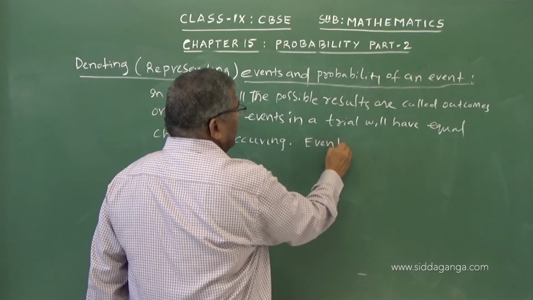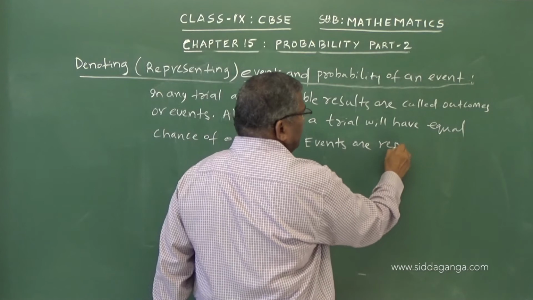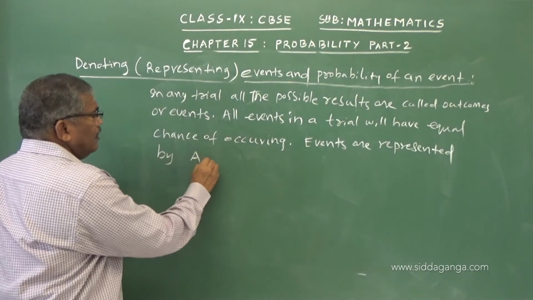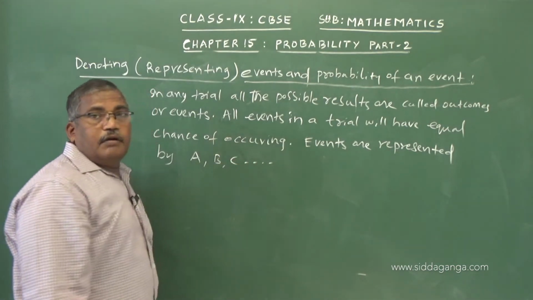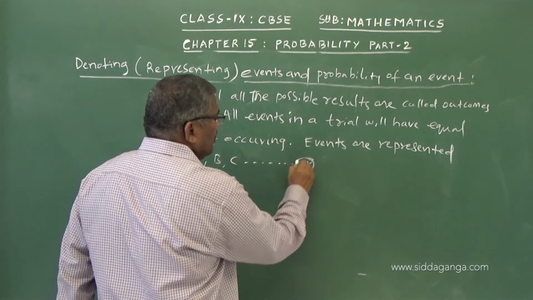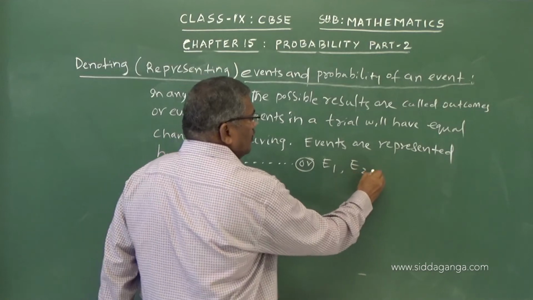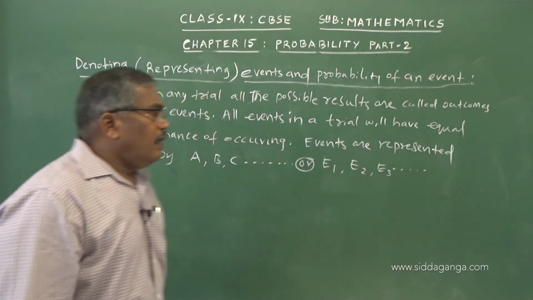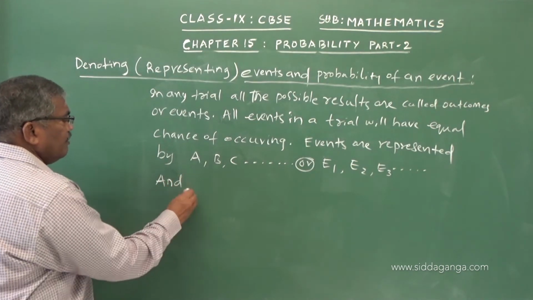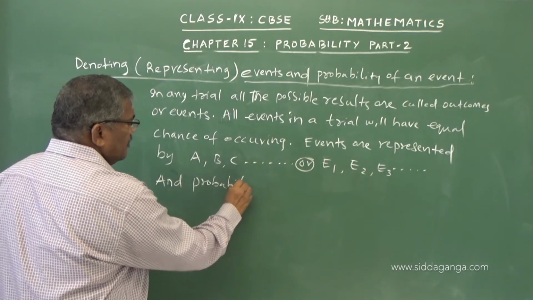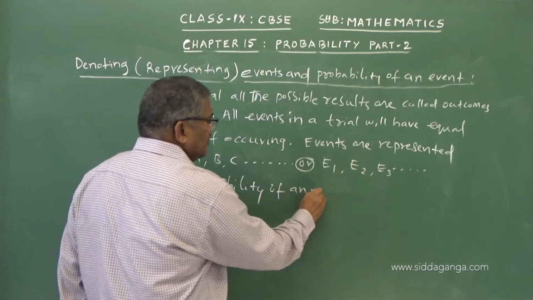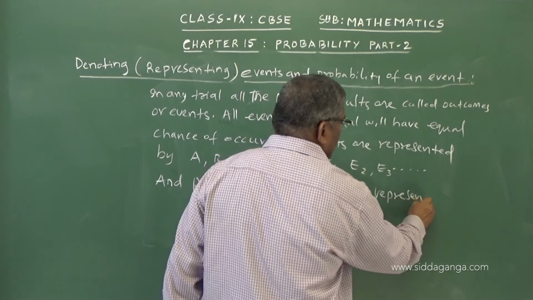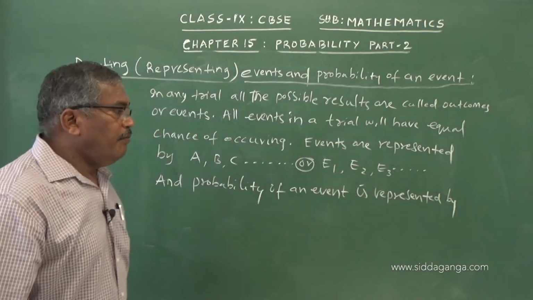Events are represented by A, B, C, etc. They are represented like this, or E1, E2, E3, etc. So both the ways they are represented, and probability of an event is represented by P.